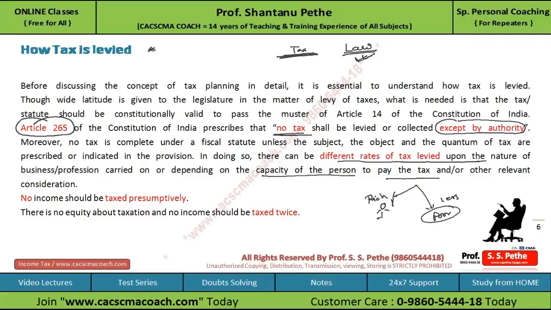It means there is no violation of the concept of equality which is mentioned under the Constitution of India. Further, they say that no income should be taxed on presumption.